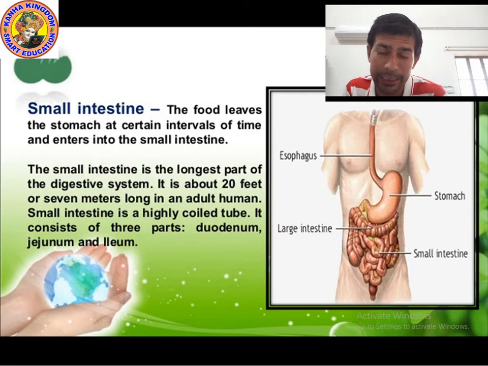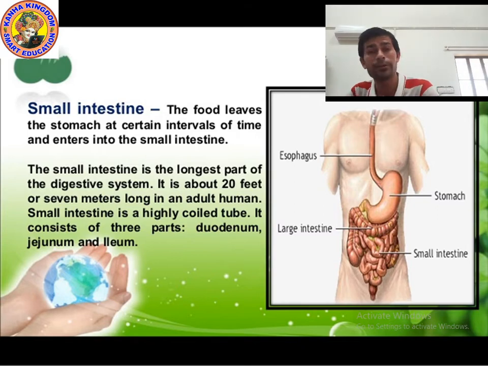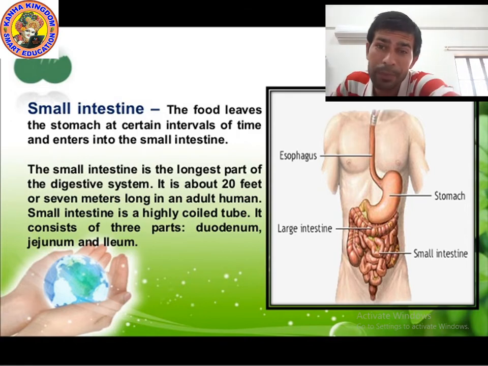Bile juice is secreted by the liver, which is stored in a small sac, a small pocket, known as the gallbladder. And what is the work of bile? It digests the fat. Bile plays an important role in the digestion of fat.